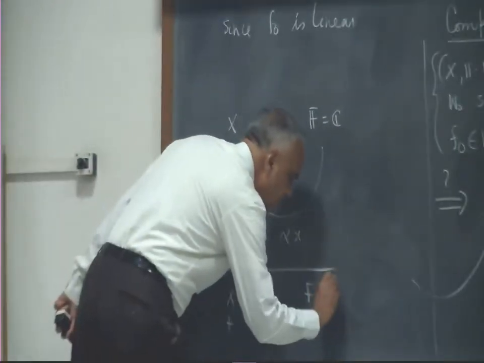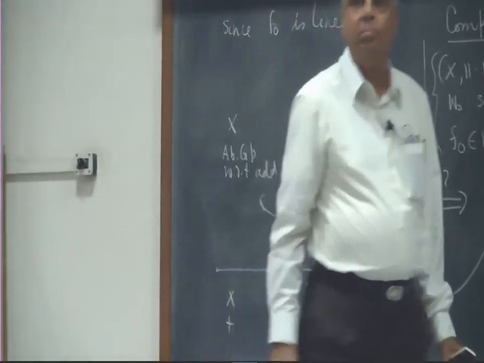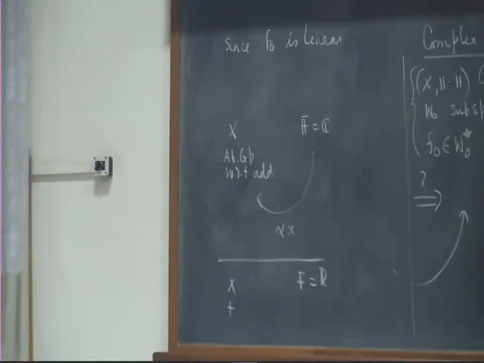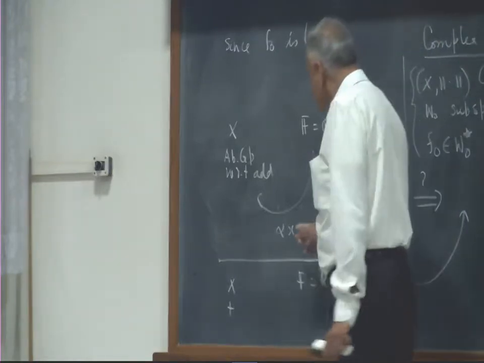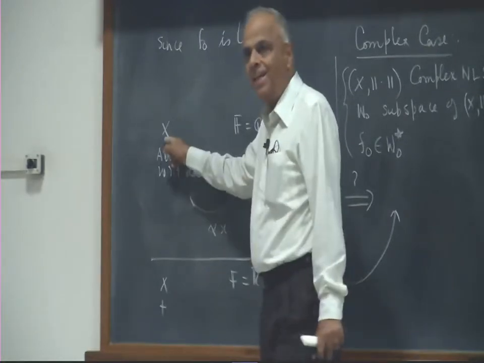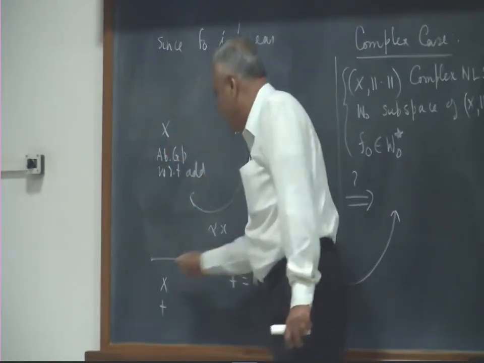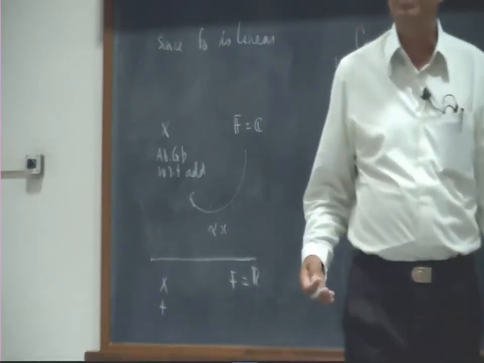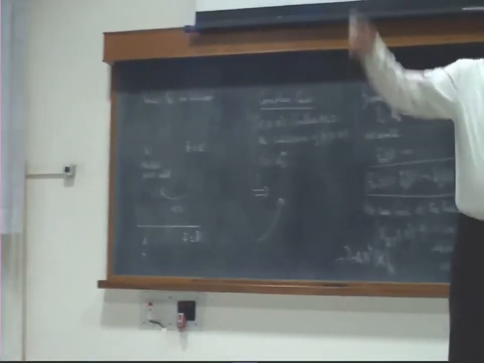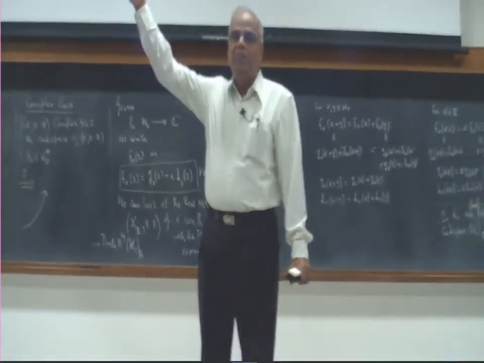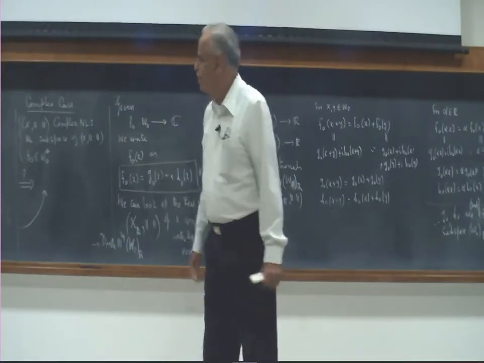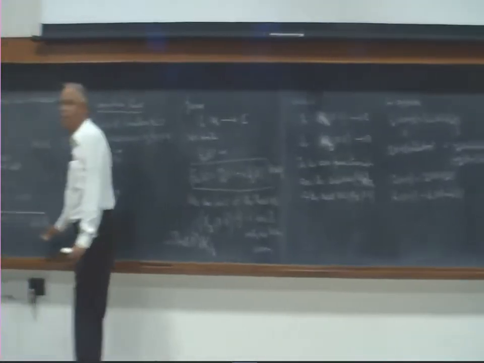Now what I am going to do is take the same set with the same addition but change the field to R. That is also a vector space, right? Because whenever you multiply vectors in X by complex numbers, they are still in X, and therefore in particular if I multiply those by real numbers, they will still be in X. So that will define a scalar multiplication. All the laws are obeyed for all complex numbers, and therefore they will be obeyed in particular for real numbers also. So this is also a vector space.